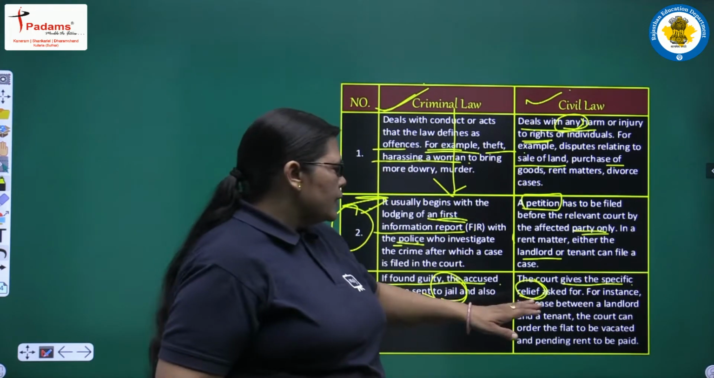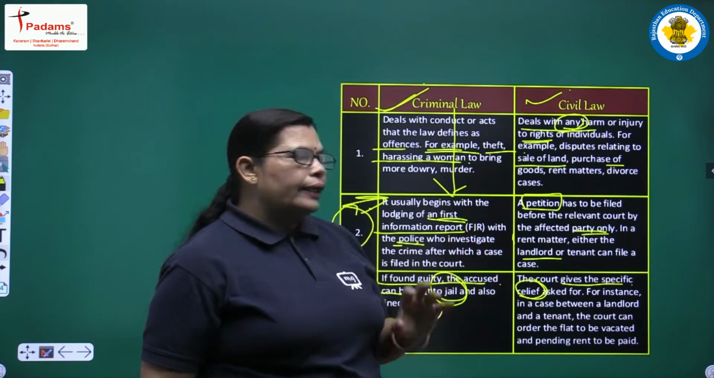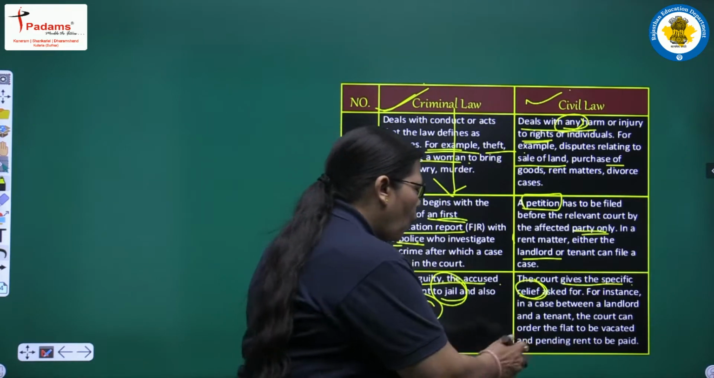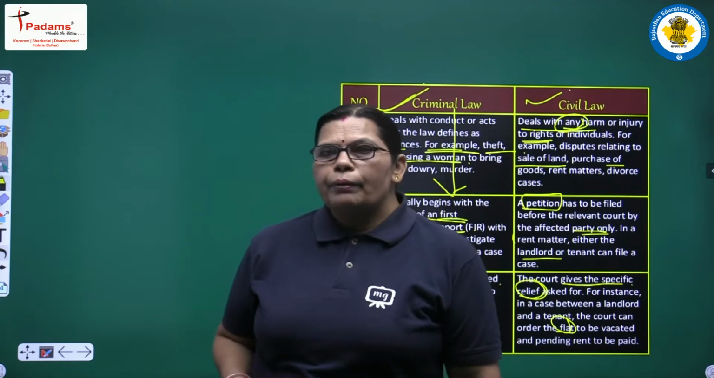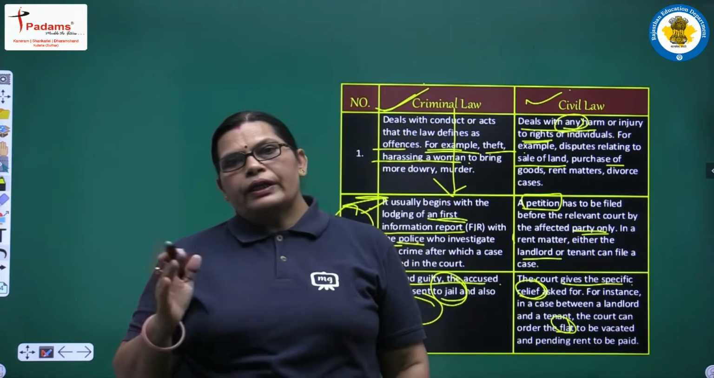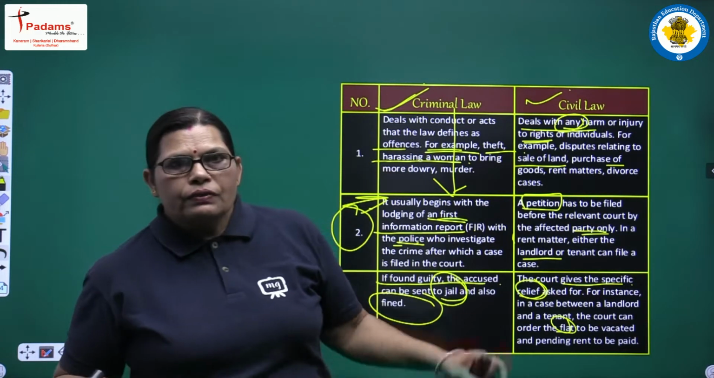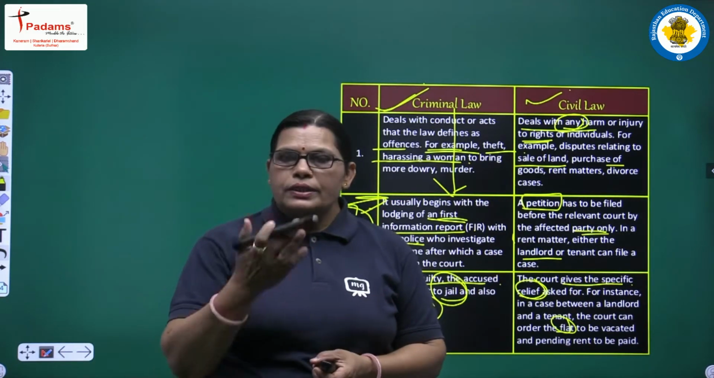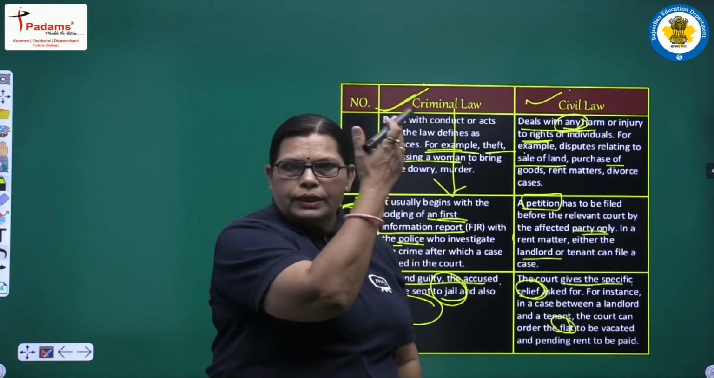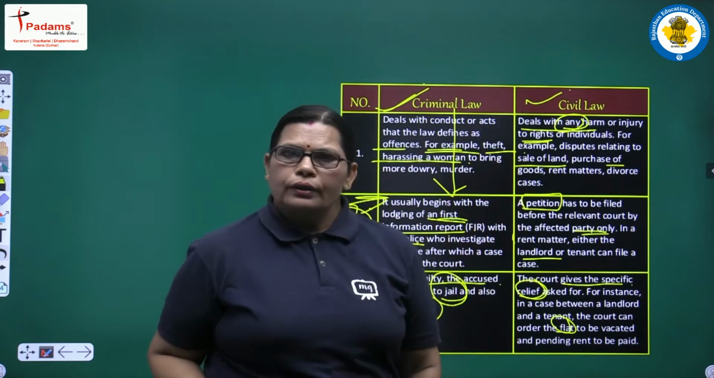For instance, in a case between a landlord and a tenant, the court can order the flat to be vacated and pending rent to be paid. Yes, on the basis of the different decisions taken by the civil law courts and these criminal law courts. All these differences are based on this one.